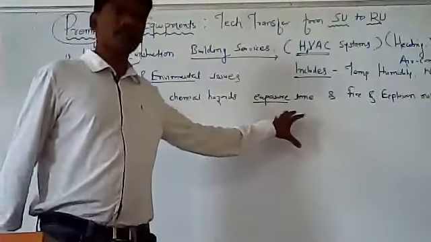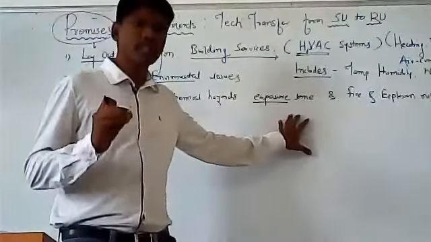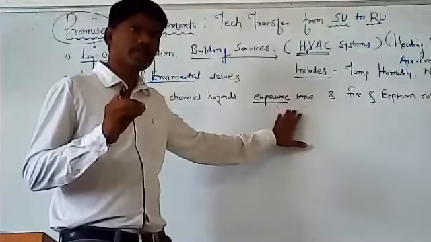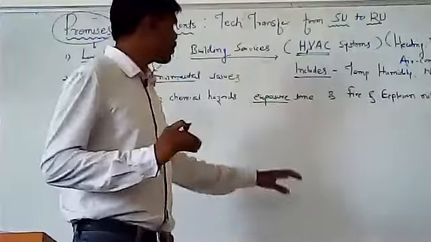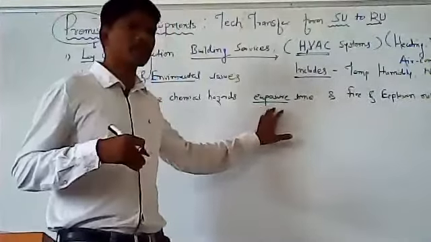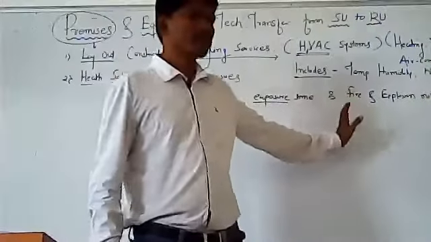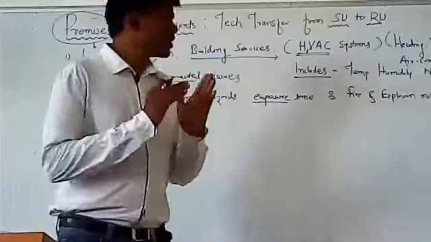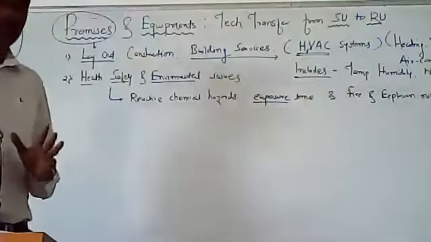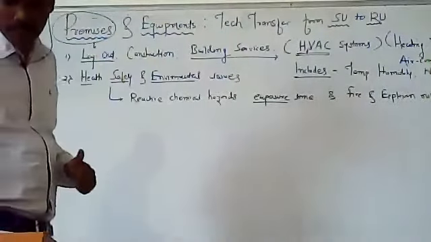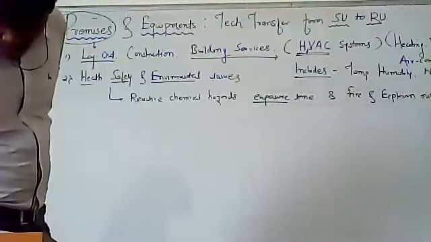At the same time, you are supposed to give the probable exposure time, the maximum or minimum limit. That will determine the exposure limit for that hazardous chemical. The third important point is the fire and explosion risk of various agents, which should be included here.